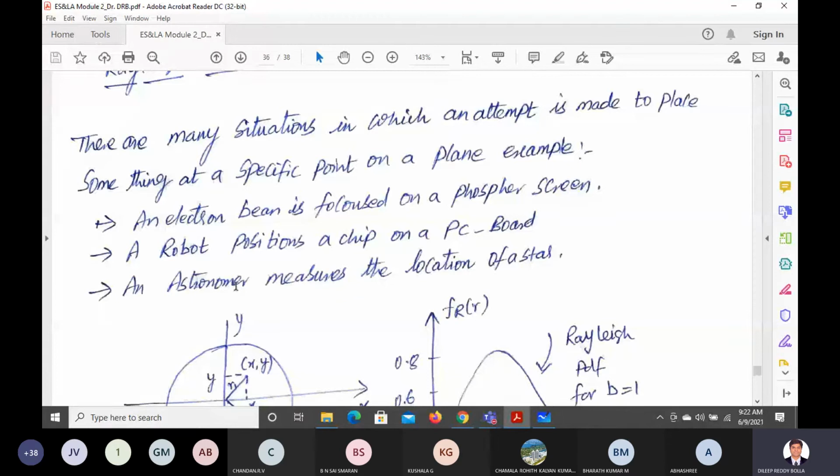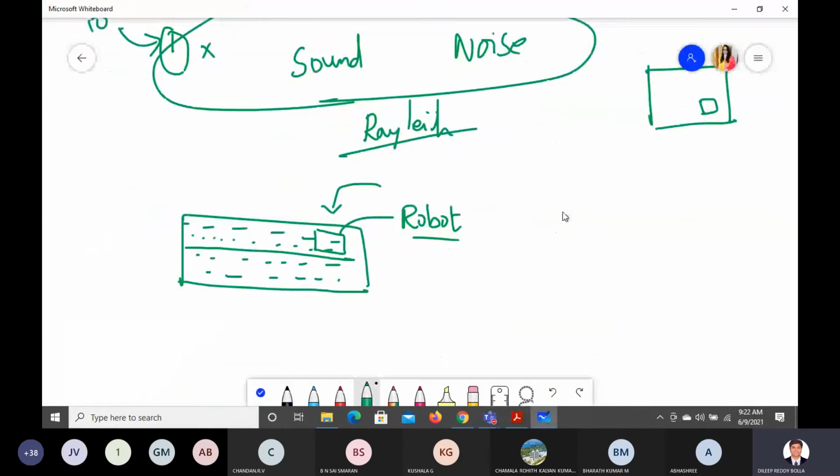And how the astronomer is going to measure the location of a star, that also we can do. Let us say we have the star, and the astronomer is going to measure the distance between the earth and the star. How exactly is he going to measure the distance? All that we can do by using Rayleigh distribution.